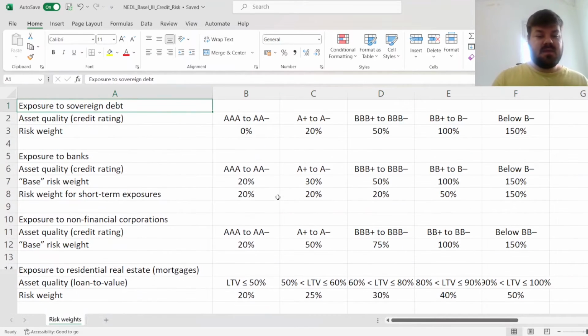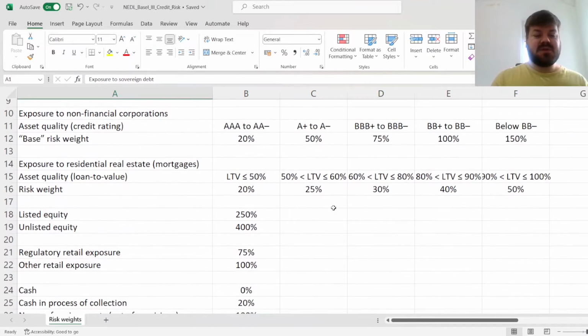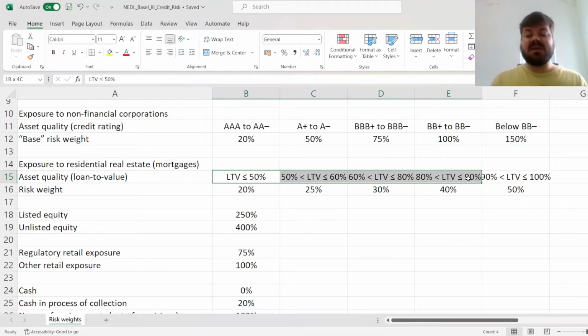To study that, we can see exposures to residential real estate or to mortgages would depend on their asset quality, but this asset quality has nothing to do with the credit rating, because essentially you cannot rate a particular mortgage, that would be too cumbersome.